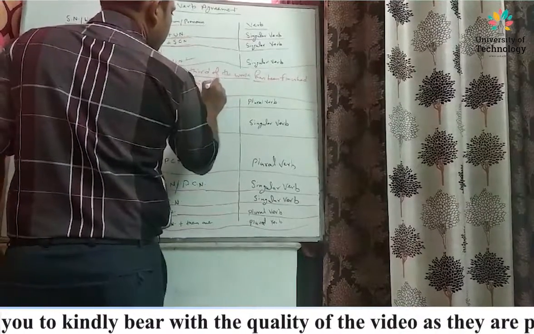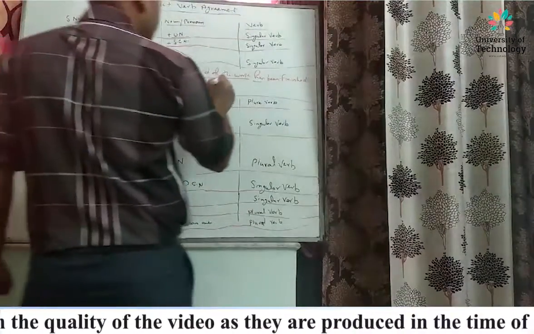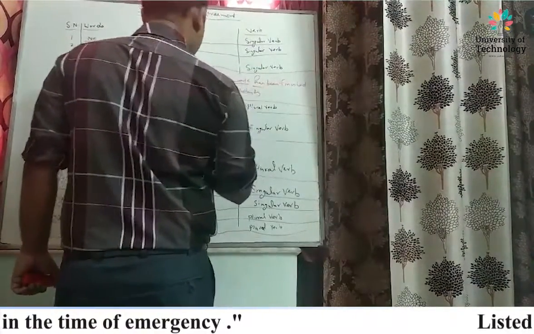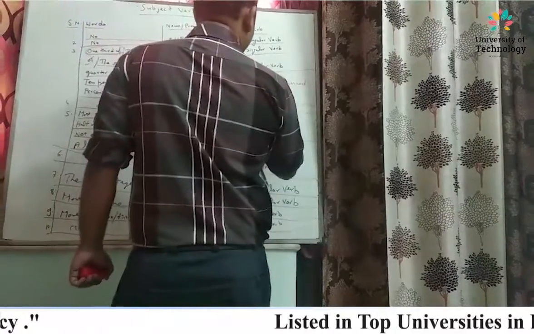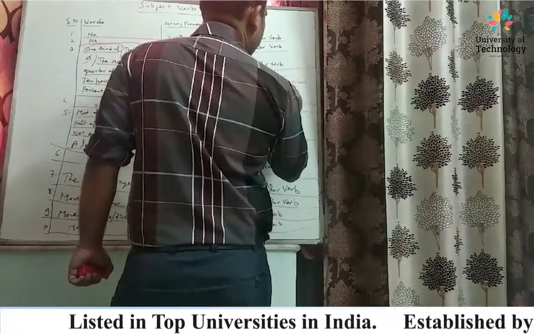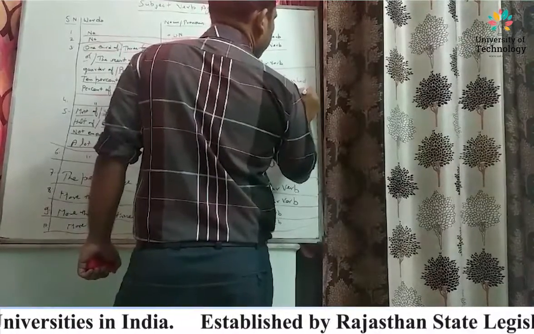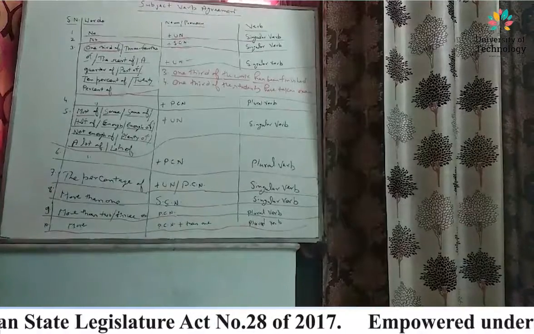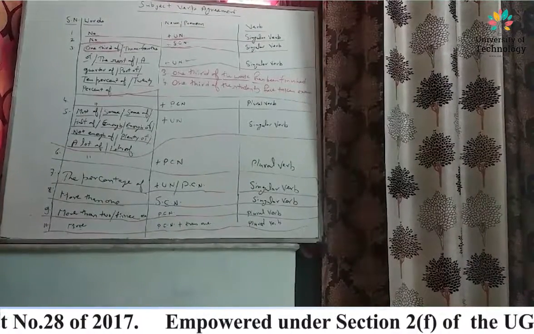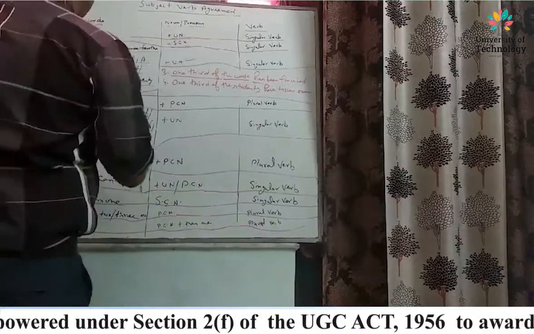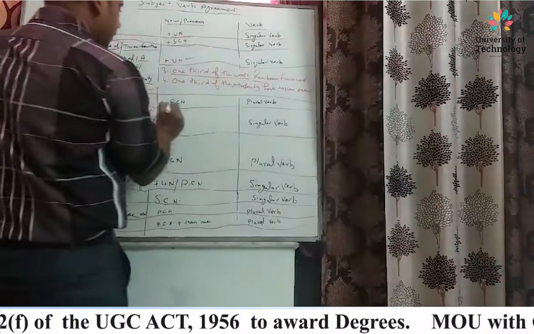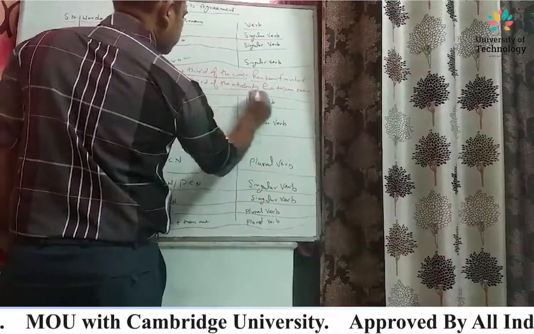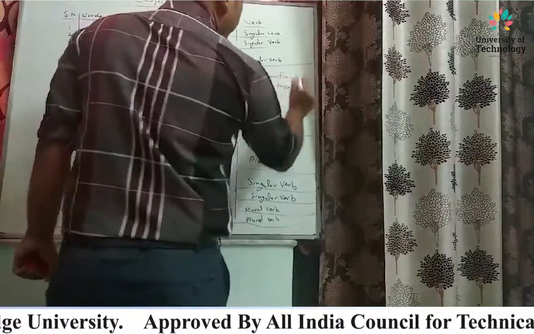1/3 of the students have taken exam. 1/3, plural countable noun, 1/3 of students, plural verb have.